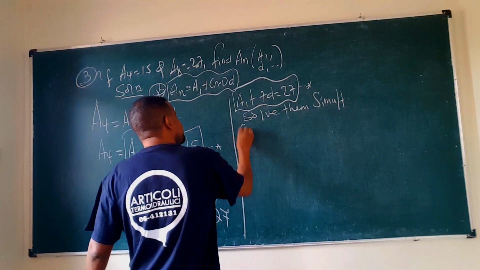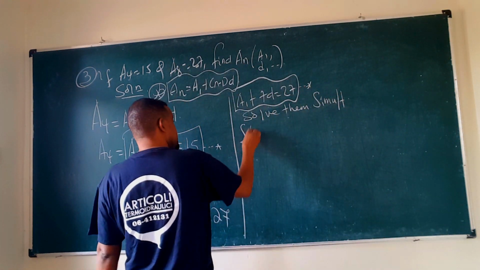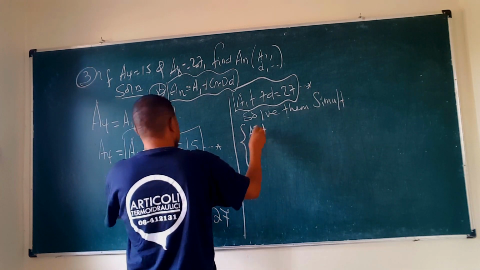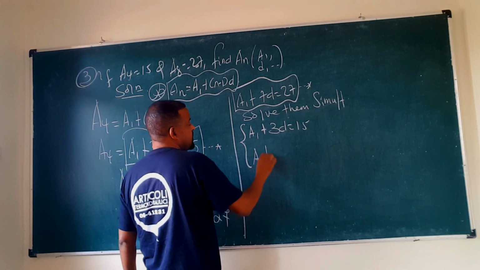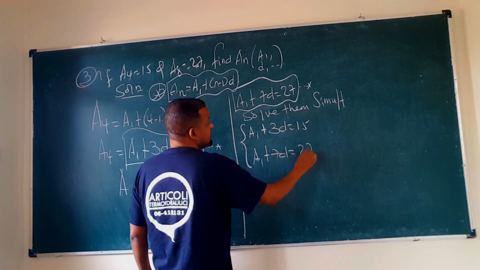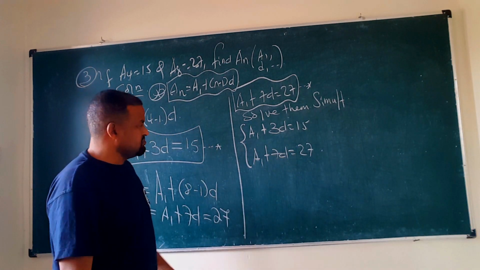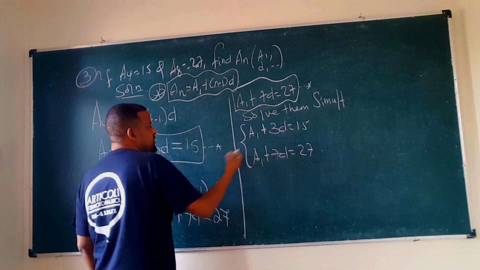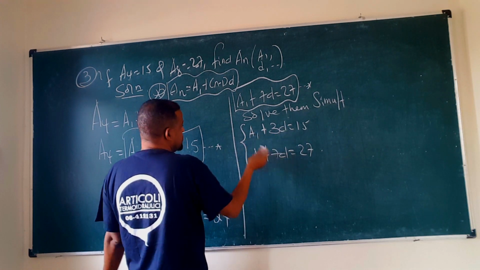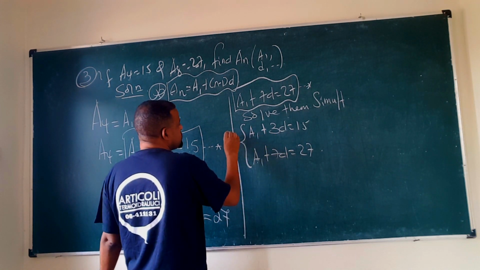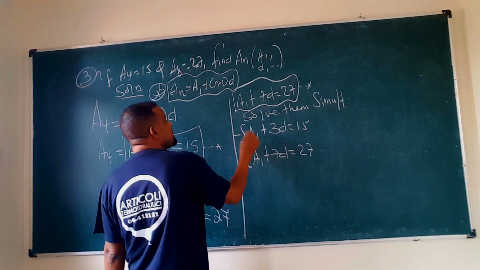Look. The first equation is a1 plus 3d is equal to 15, and the second one is a1 plus 7d is equal to 27. So by the elimination method, we will just eliminate one of the variables, might be a1 or d. To eliminate this one, let's multiply this one by negative. So negative times a1 is what?